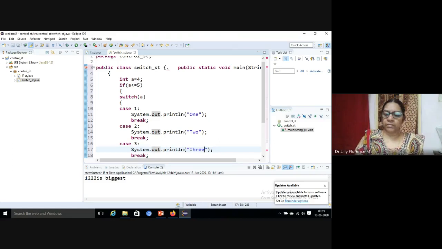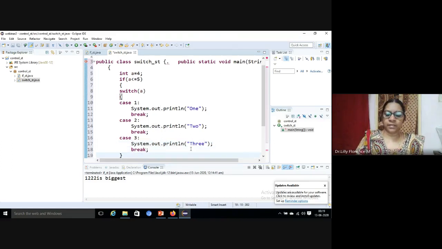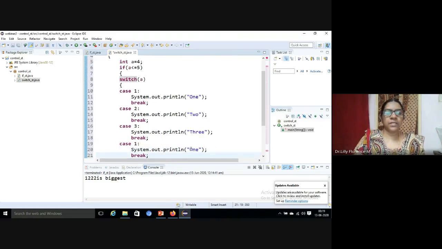Next, case 4. If it is 4, we can print 4. Then case 5.